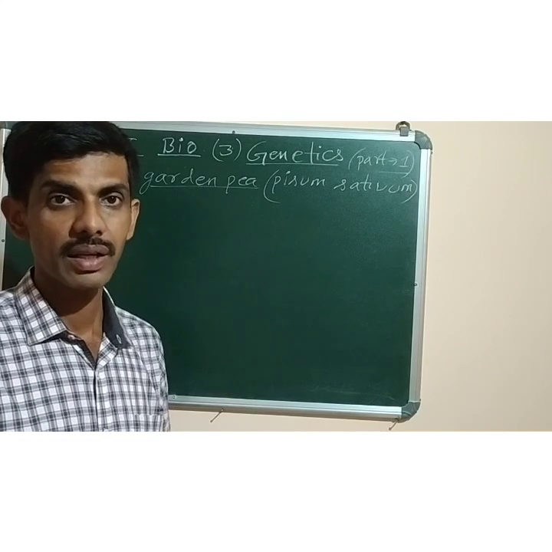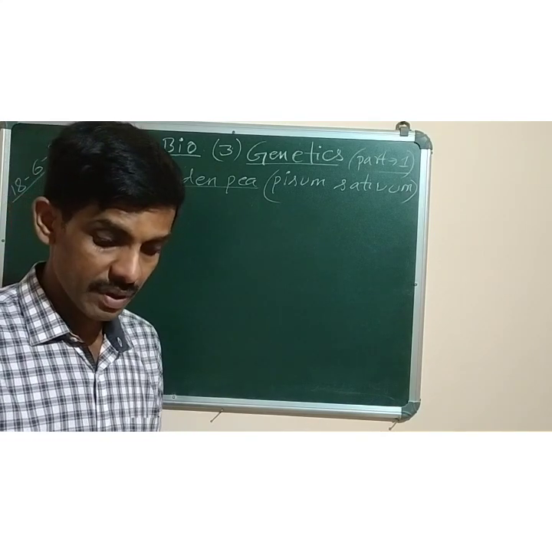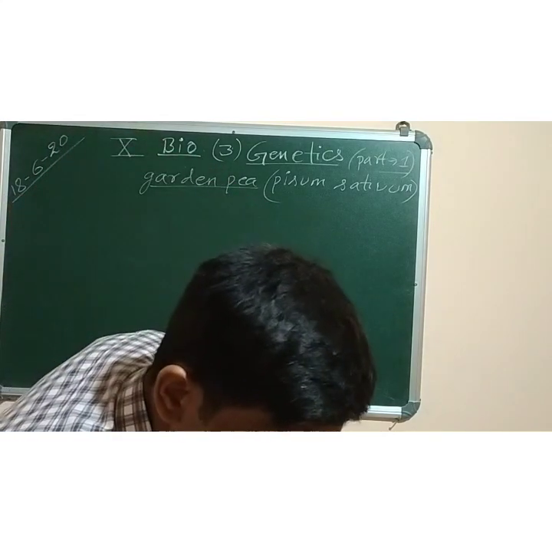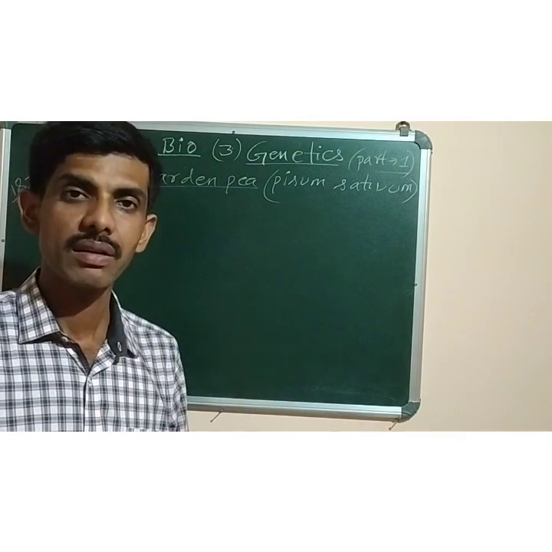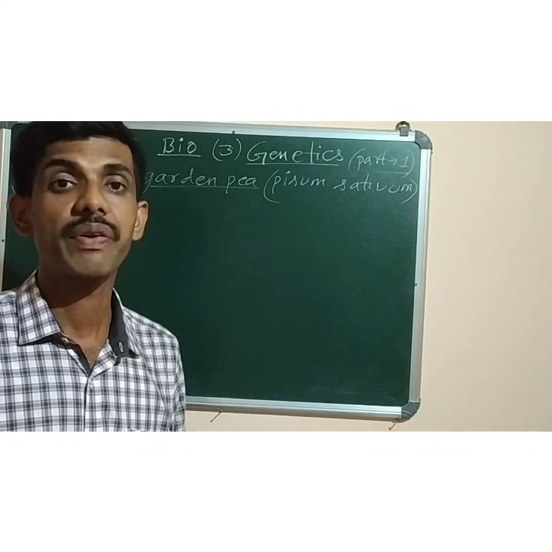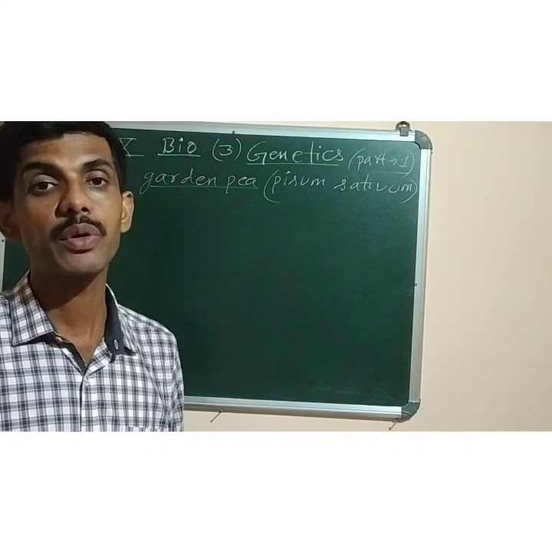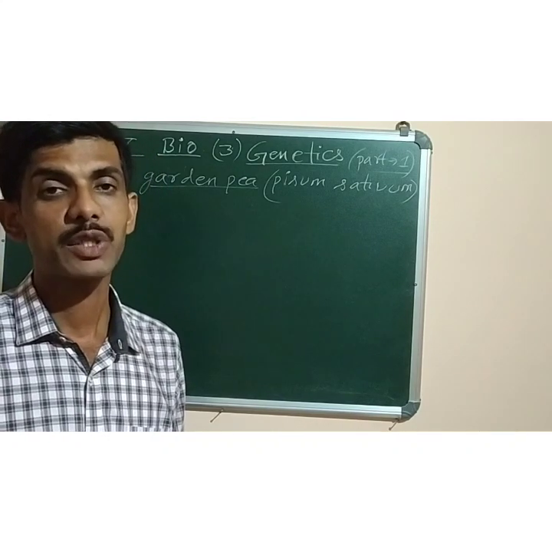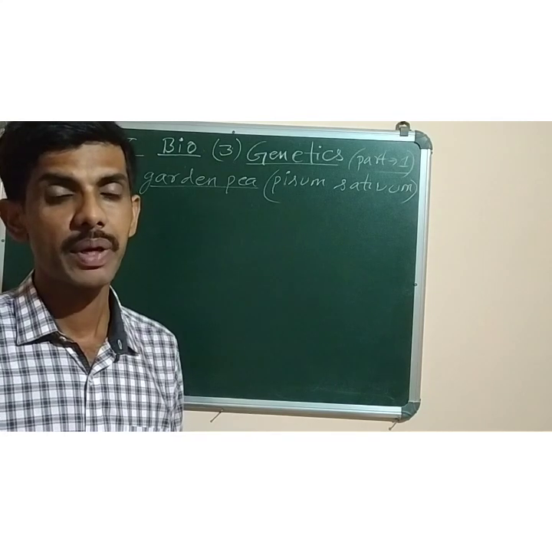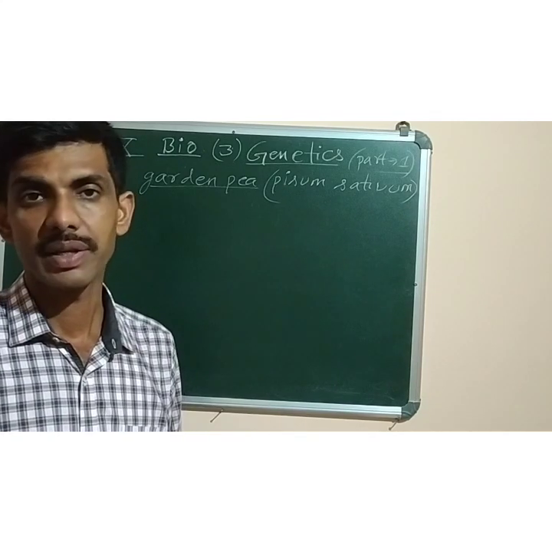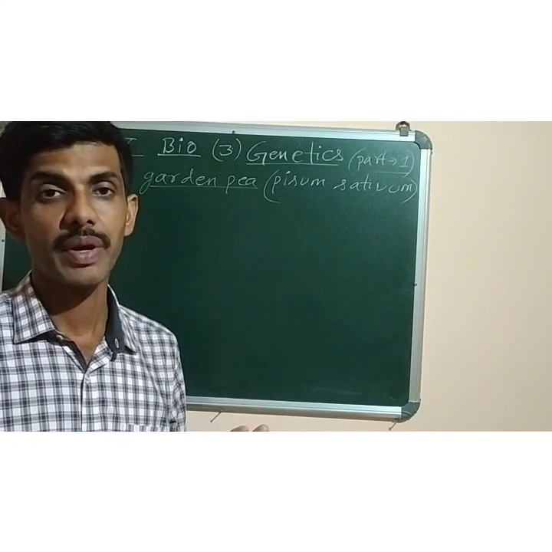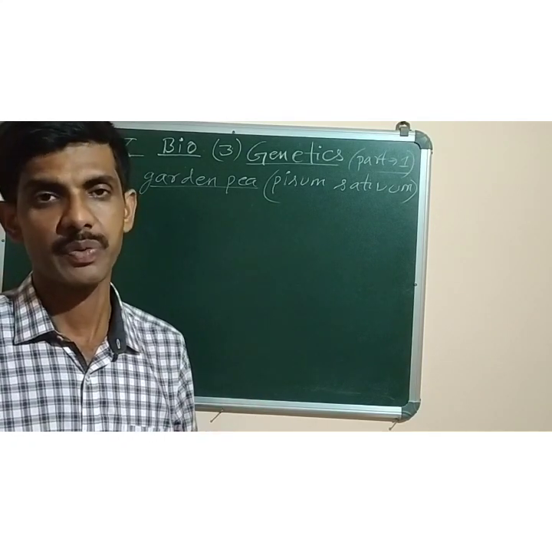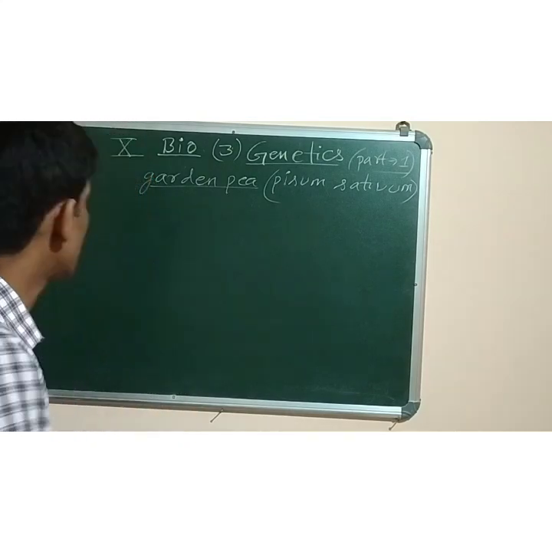So he died in the year 1900. When he died, he thought himself to be a failure, that I am unable to prove my experiments on pea plant for the principles of genetics. He didn't know that his work was successful. So in the year 1900,